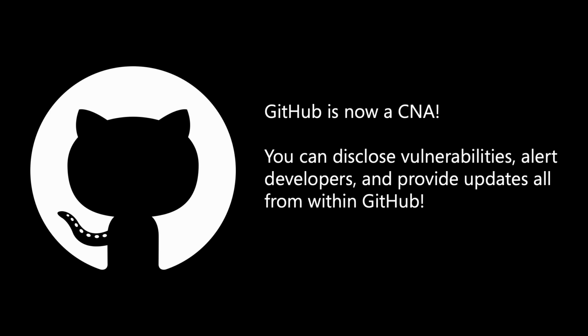So good news about this is that GitHub is now a CVE numbering authority, and so you can disclose vulnerabilities directly to GitHub, and then you can notify project maintainers. Especially for open source projects, sometimes there's no way for you to reach out to them privately, but you can do this now. So let's just show that very, very quickly.